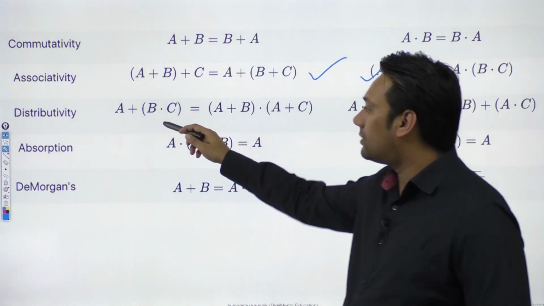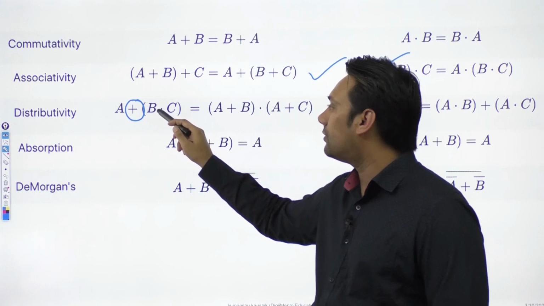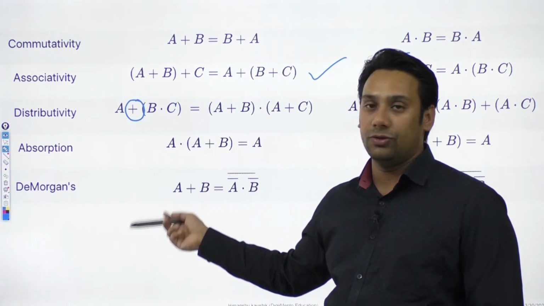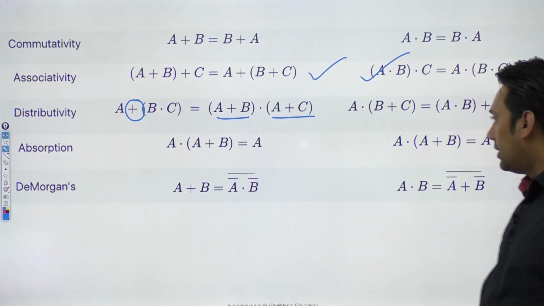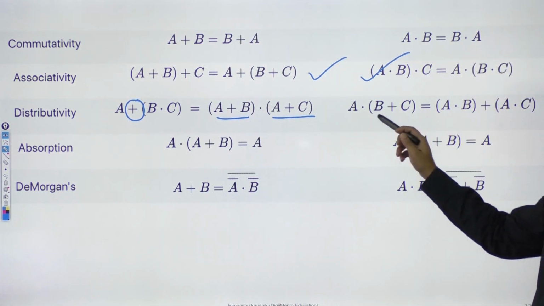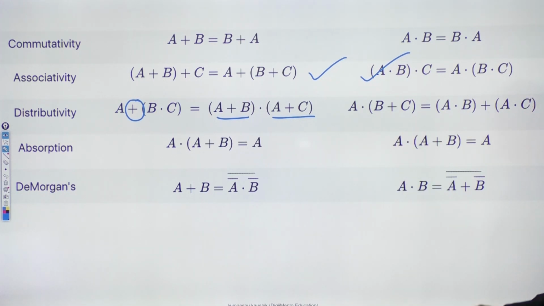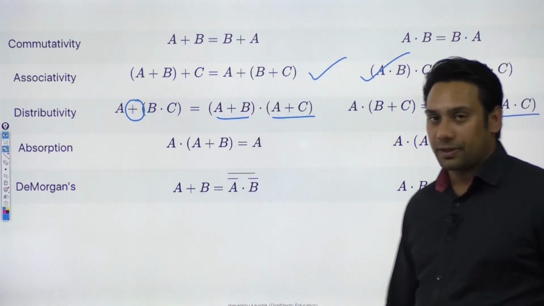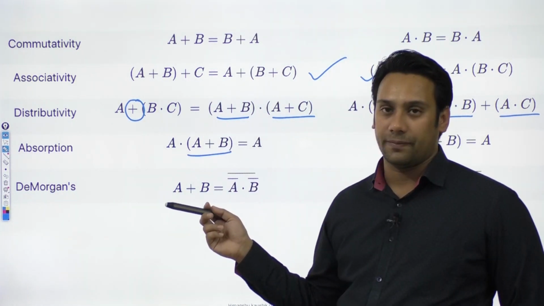So if we have A plus B dot C, I can distribute this plus sign with B as well as with C. So I can say it is (A plus B) dot (A plus C). In the same way, here also I can distribute this operator. So A dot (B plus C) is equal to A dot B plus A dot C. Then you have the absorption property. So A dot (A plus B) is equal to A.